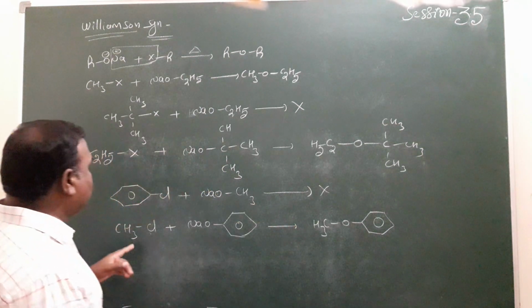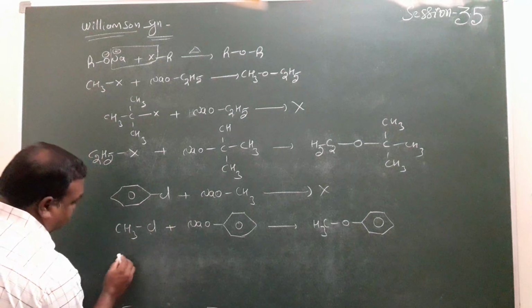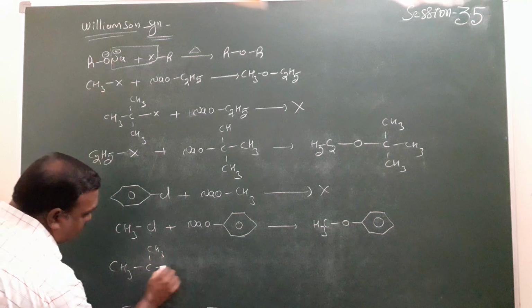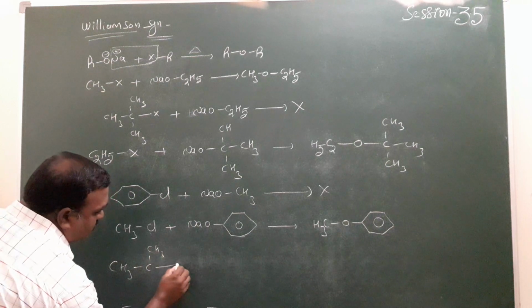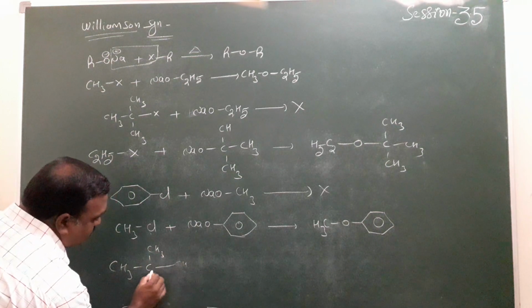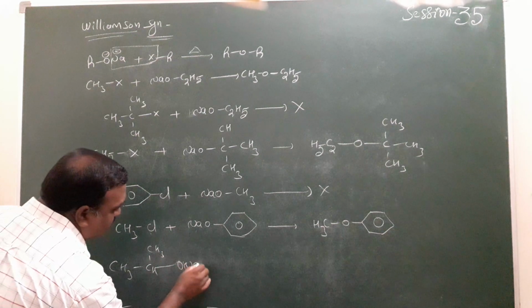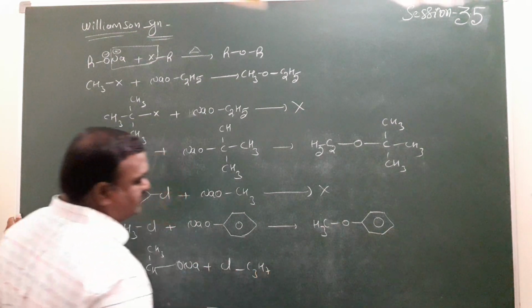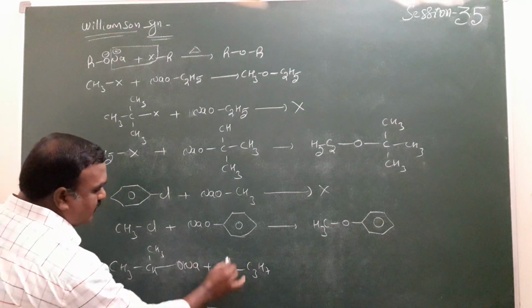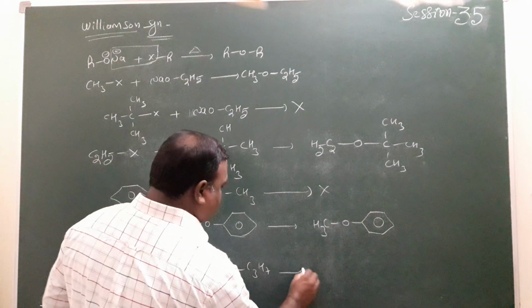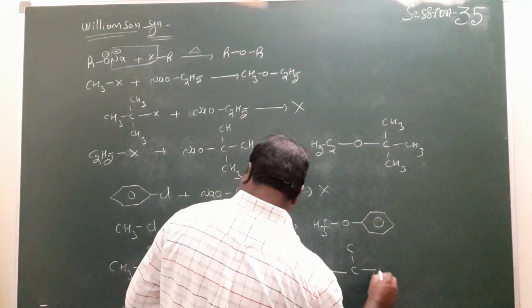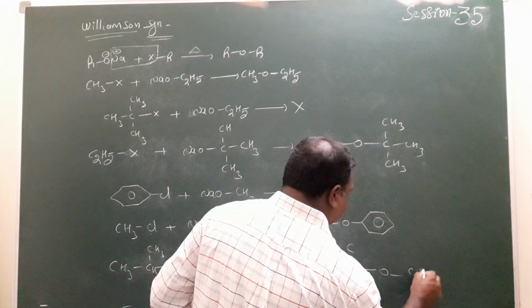For example, here CH3 is given, again CH3, and CH3ONa is given plus Cl C3H7 is given. By the removal of NaCl, we will get the product: carbon, O, C3H7 here.